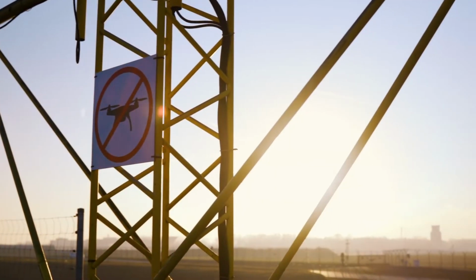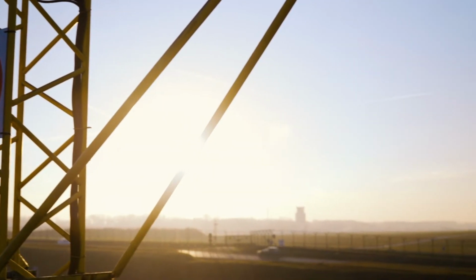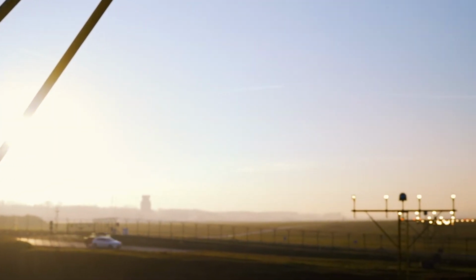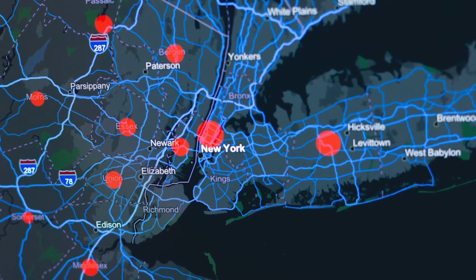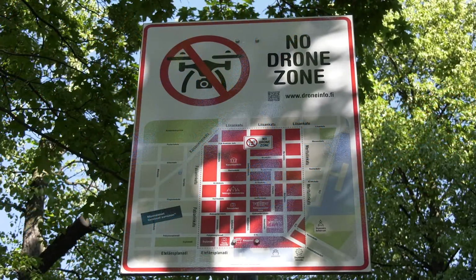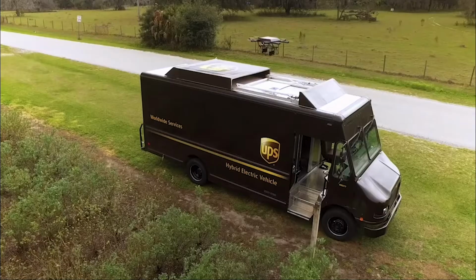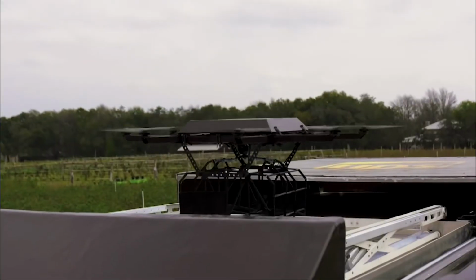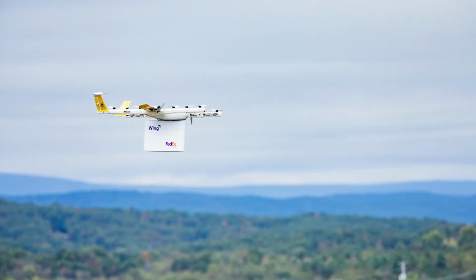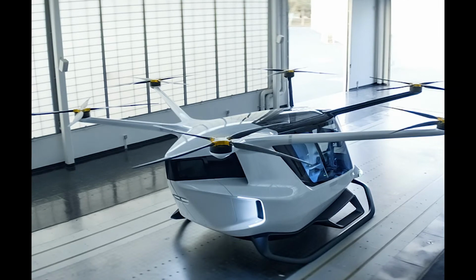For government, let's start with the basics. Where are the areas where you can and cannot fly? Where are flights actually happening? How should drones operate in your community? Airspace Link is designed to answer these questions and provide a bridge between pilots, local governments, and the UAV industry, enabling the expansion of complex flights, package delivery, and advanced air mobility in the near future.